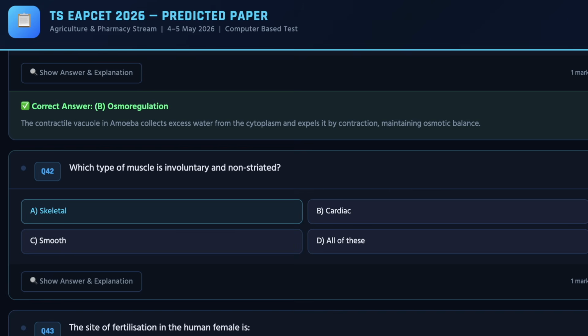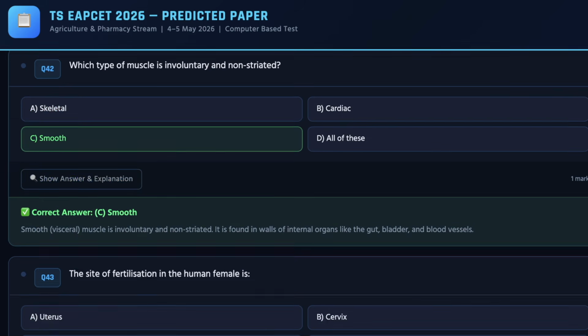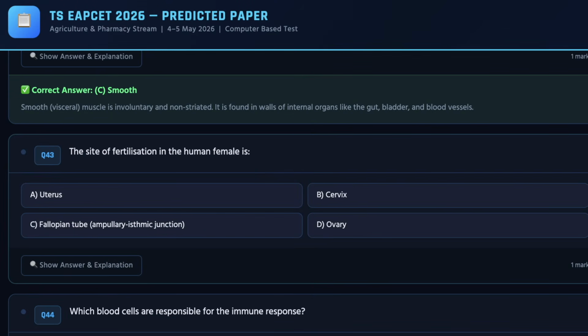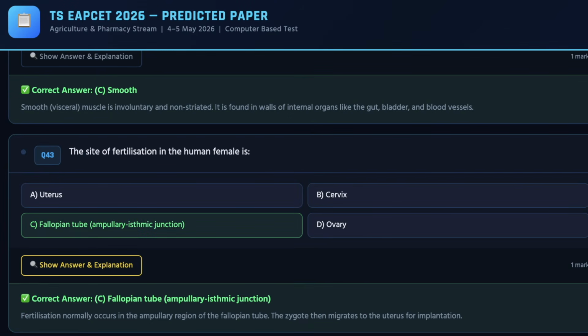So make sure you are solving all the questions that are displayed on the screen to get more perfection on what kind of questions are expected to appear in the TS EAMCET exam. So as you can see, we have 42nd question, which is the second question we have from Zoology, and the correct answer for the same is C. And as we move ahead, we have the third question from Zoology, and the correct answer for the same is C.